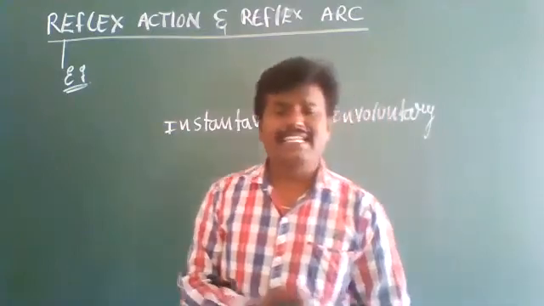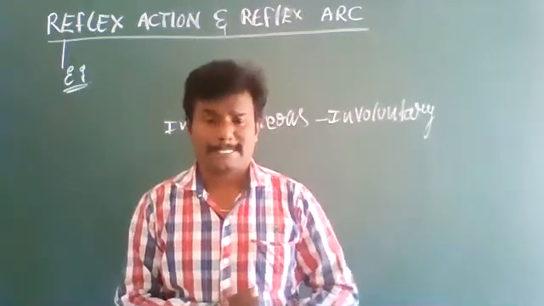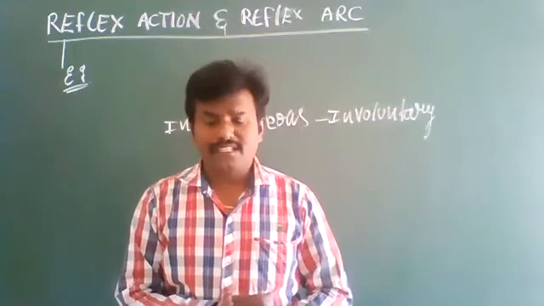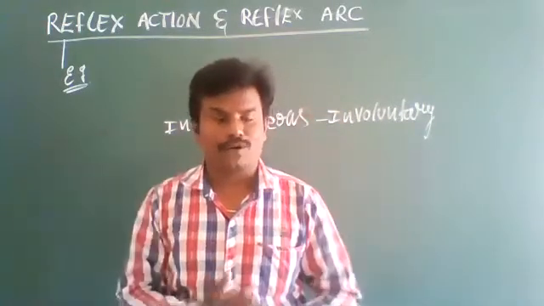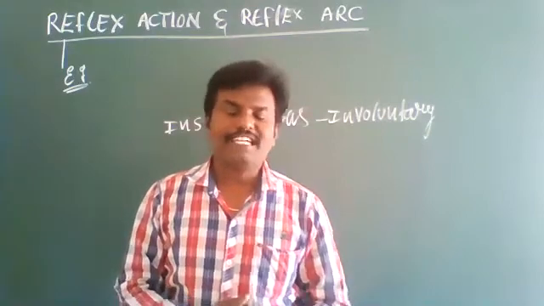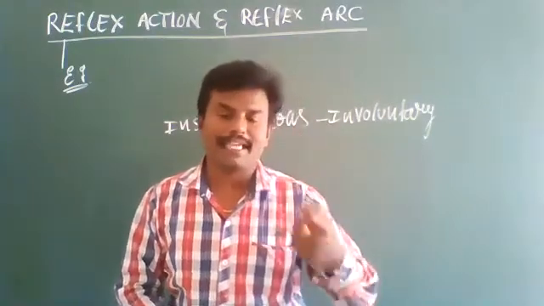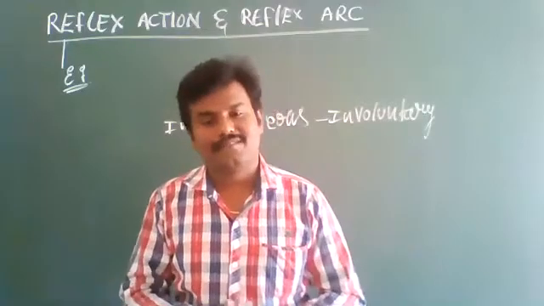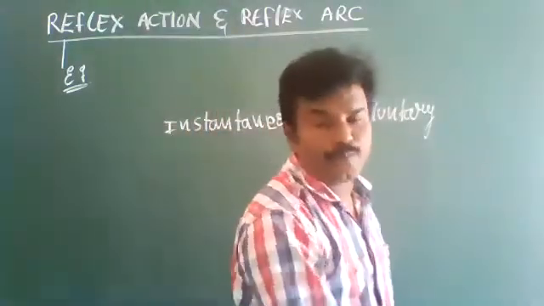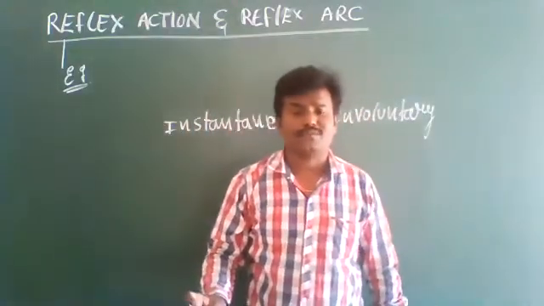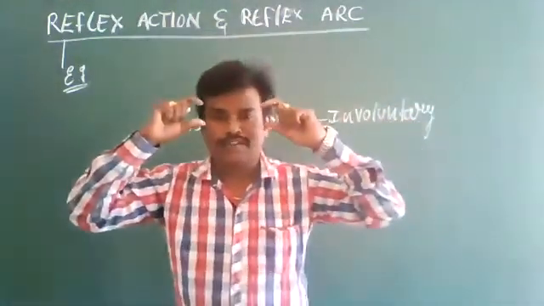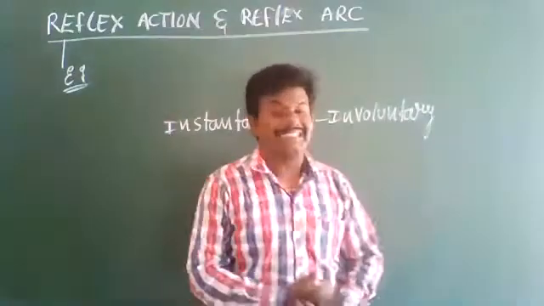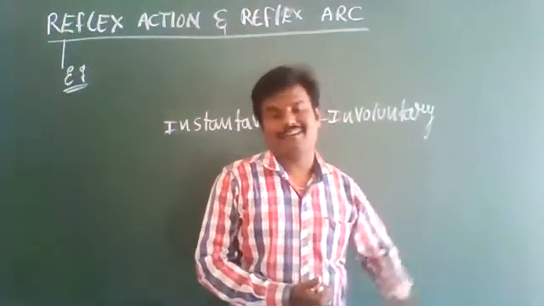Generally these reflex actions are of various types. When strong wind blows, if any dust particles enter our eye, immediately we will close our eyes. If someone tries to throw a chalk piece or a stone, immediately we will close our eyes or turn our head.